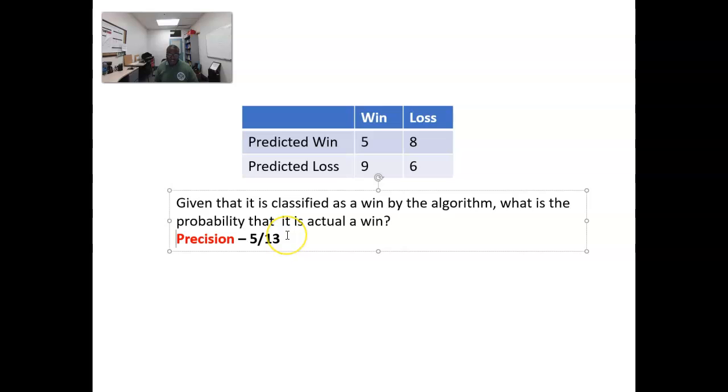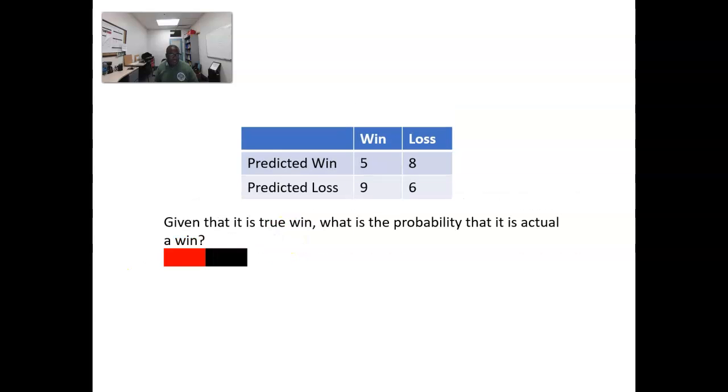How precise are we in terms of our algorithm? And last but not least, given that it's a true win, so we're looking at this column here, what's the probability that it's classified as a win? That's going to be 5 over 14. Okay, 5 over 14. And that's called recall. What's the algorithm's ability to recall what's actually true in terms of the win?